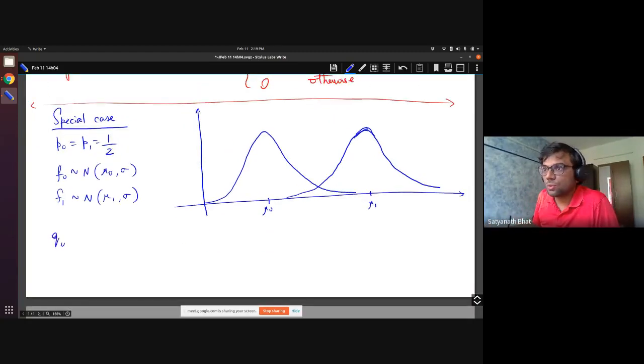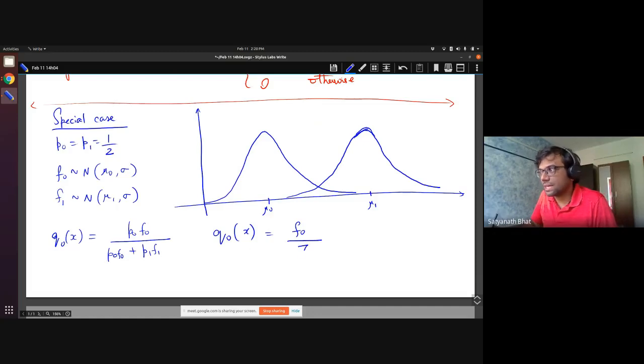So what is Q0 of X? This is going to be P0 F0 divided by P0 F0 of X plus P1 F1 of X, right? And I said P0 is equal to P1. So Q0 of X is equal to F0 divided by Z, where I am calling P0 F0 plus P1 F1 as Z, because the same thing appears in Q1 of X. Q1 of X is F1 by Z, because Q1 of X is P1 F1 divided by P0 F0 plus P1 F1.